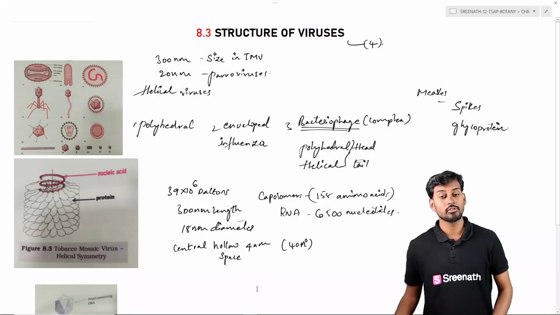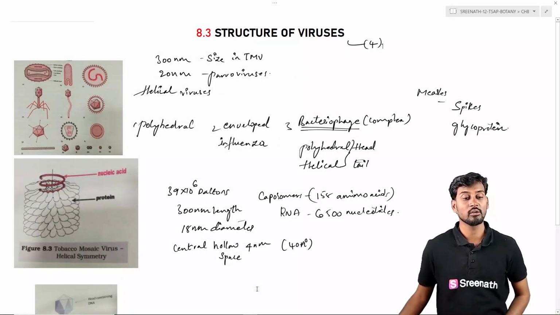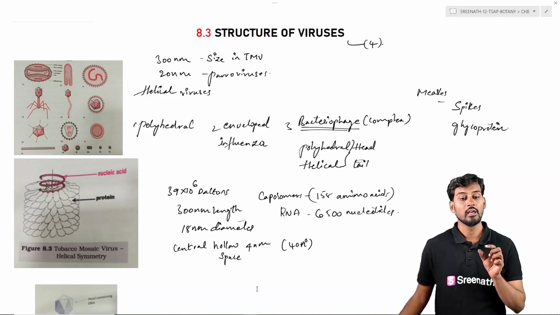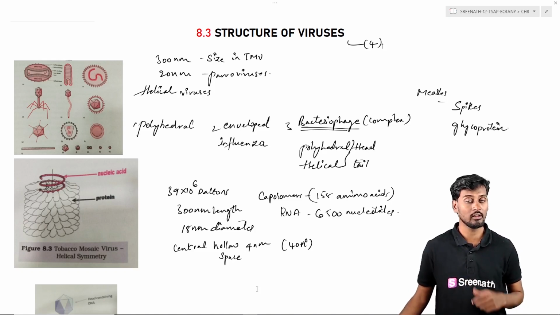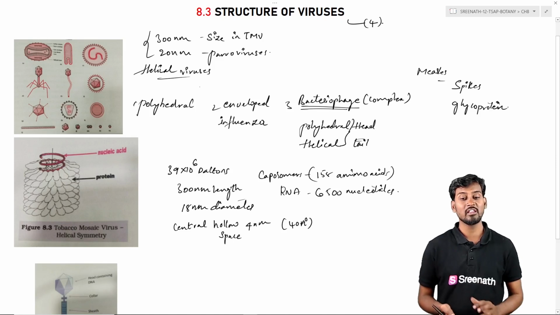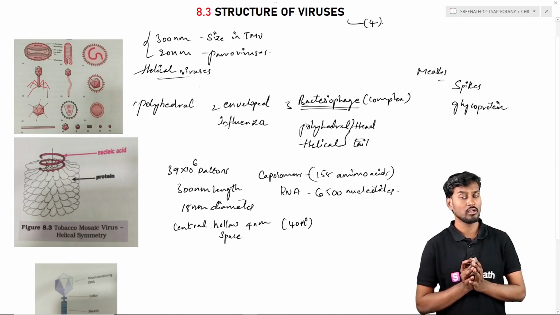So, coming to the structure of viruses. When we talk about virus structure, different kinds of viruses appear in different sizes. In the case of tobacco mosaic virus, they are about 300 nanometers in length, whereas parvovirus has a size of about 20 nanometers. So different viruses have different shapes, and we can identify different kinds of viruses based on their appearance, like the shape of the virus.